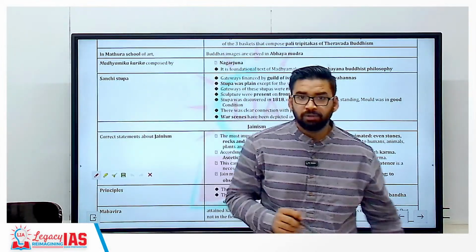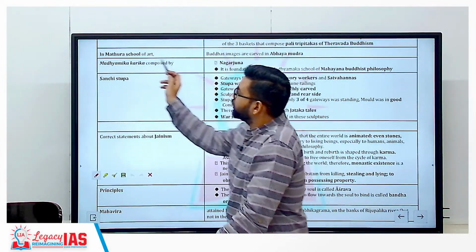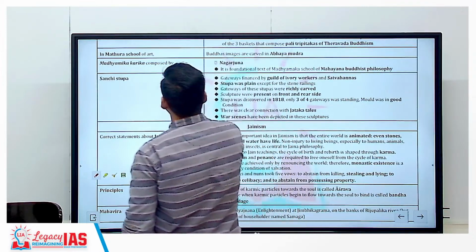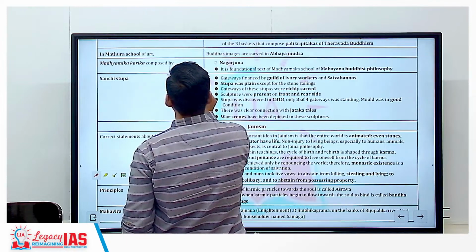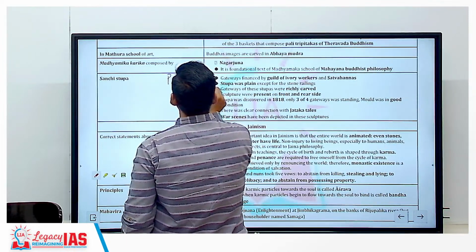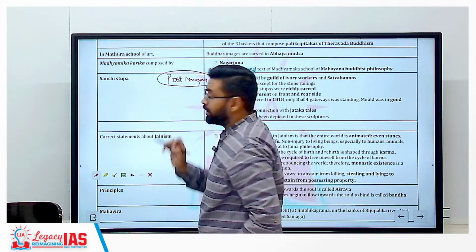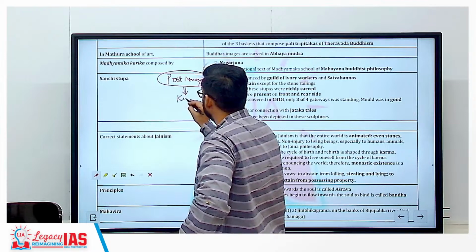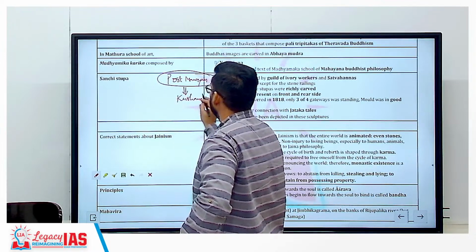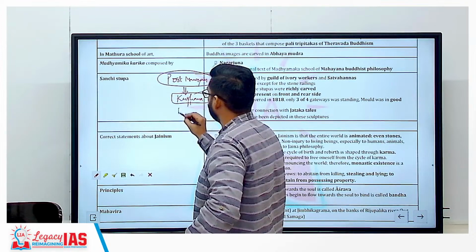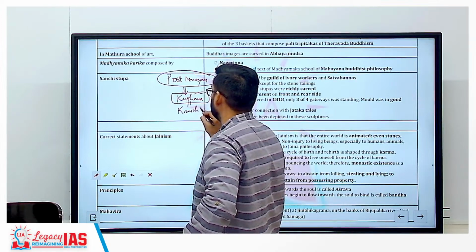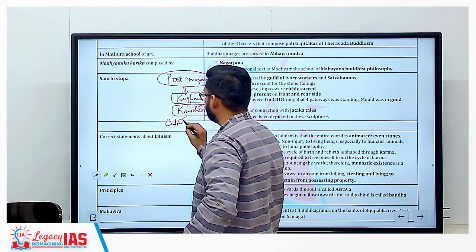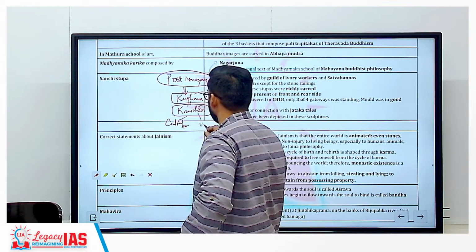Another question in CAPF was from the Mathura School of Art. In the post-Mauryan period, when foreign invasion started, the most important foreign invaders were the Kushans. Their most important ruler was Kanishka, whose empire extended from Central Asia till Varanasi.